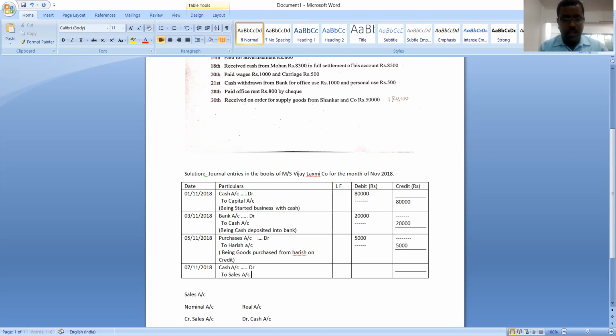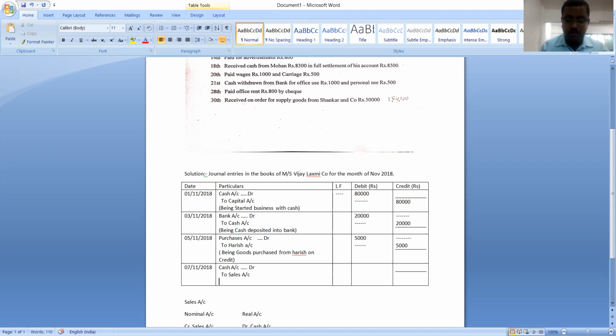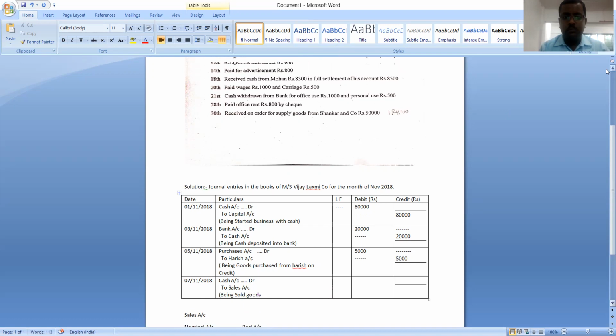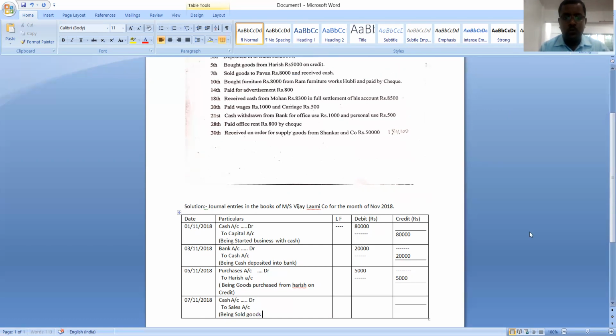So, "To Sales account." No need to write an abbreviation for credit, because "To" itself indicates credit. Now we should write the narration. Narration should start with "Being." What is the narration now? Being sold goods to Pawan for cash. Sold goods to Pawan and received cash.